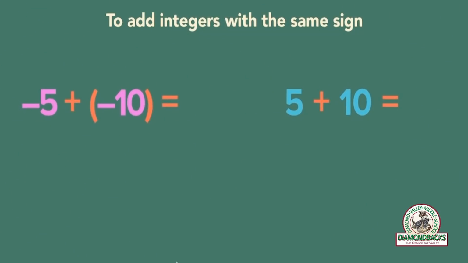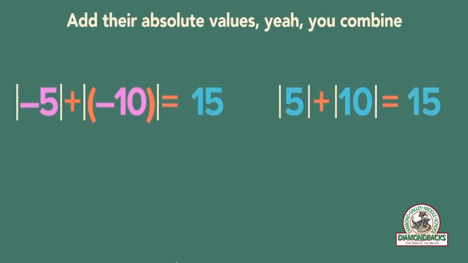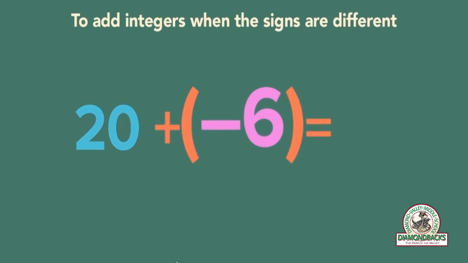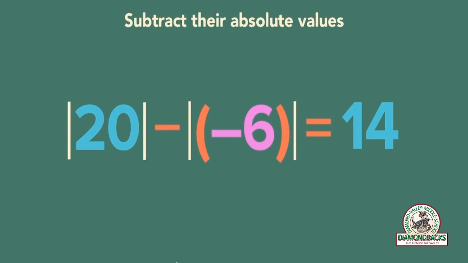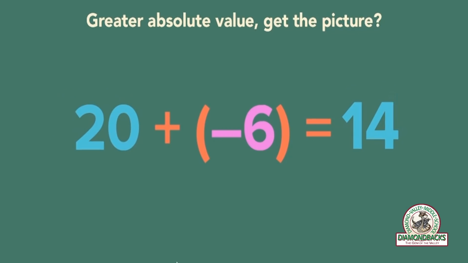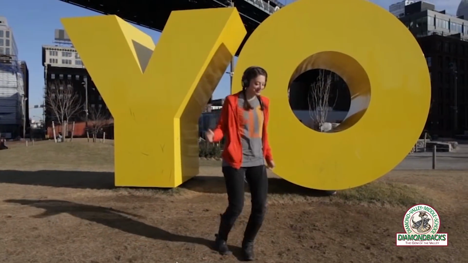To add integers with the same sign, add their absolute values. You combine. Keep the sign, no switching it. To add integers when the signs are different, subtract the absolute values. That's step one, but now you keep the sign of the integer with the greater absolute value. Get the picture?